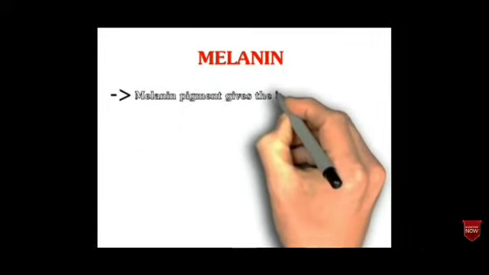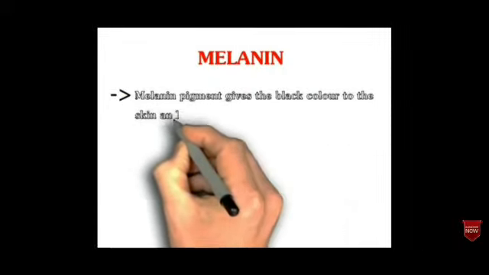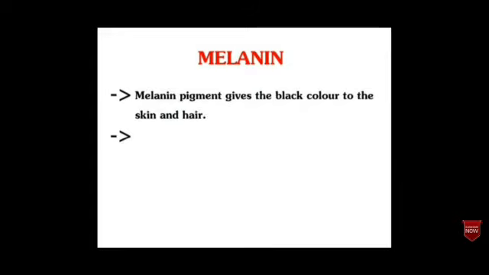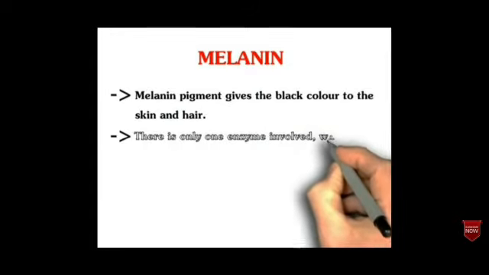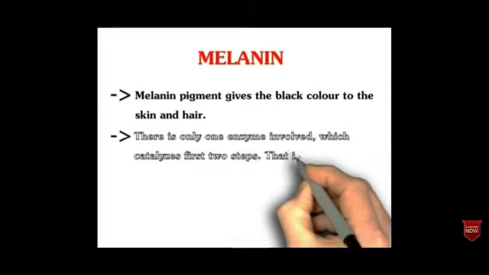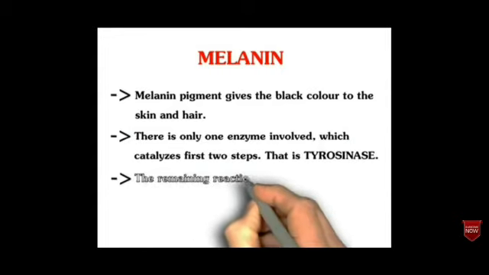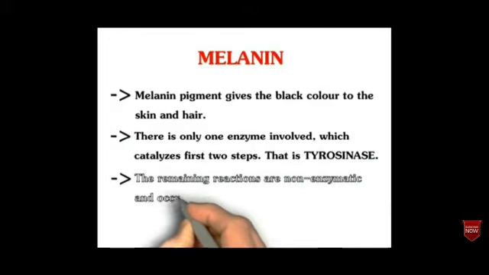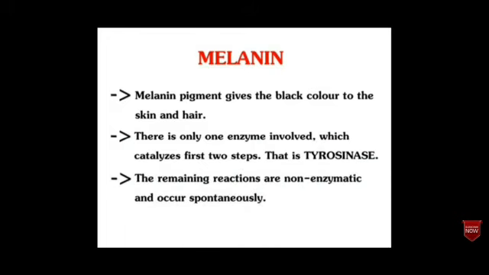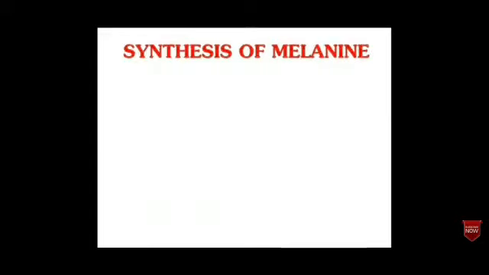Melanin. Melanin is a pigment that gives black color to the skin and hair of our body. There is only one enzyme involved in the catalysis of the first two steps, that is tyrosinase. The remaining reactions are non-enzymatic and occur spontaneously.